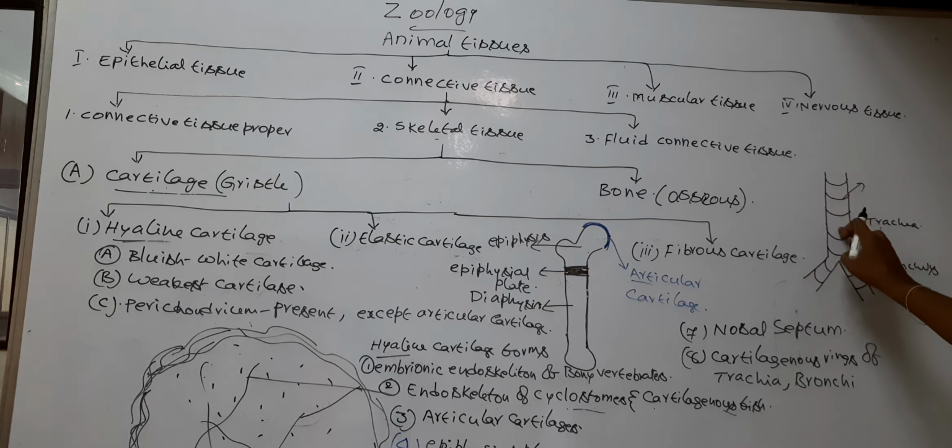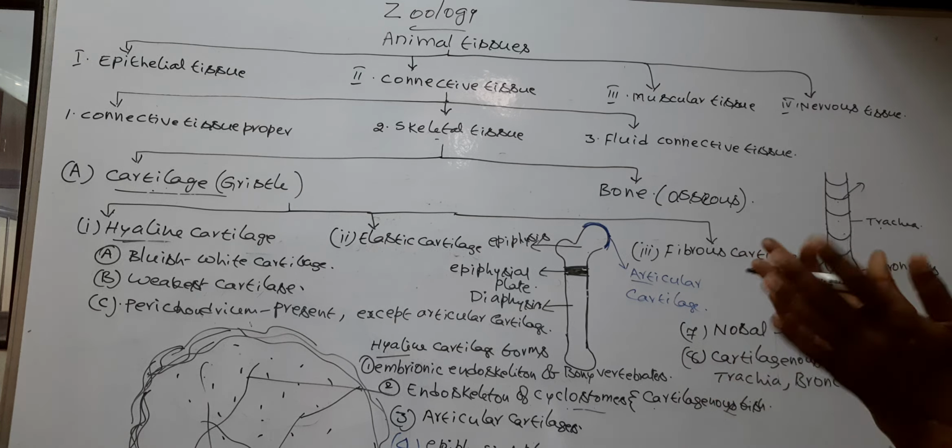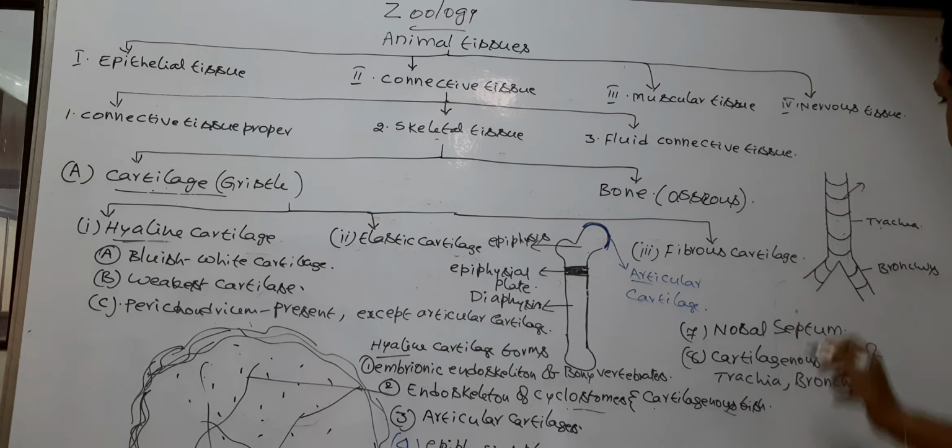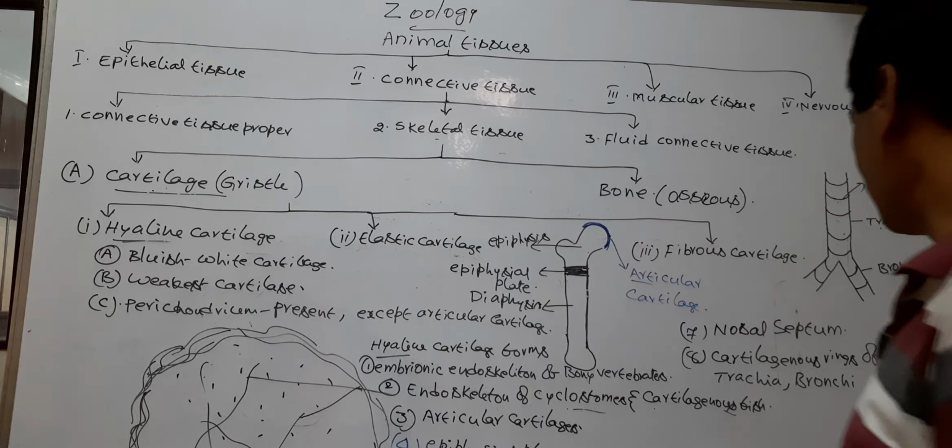So the C-shaped cartilaginous rings keep the trachea and bronchi always open. The C-shaped rings prevent the collapse of trachea and bronchi.